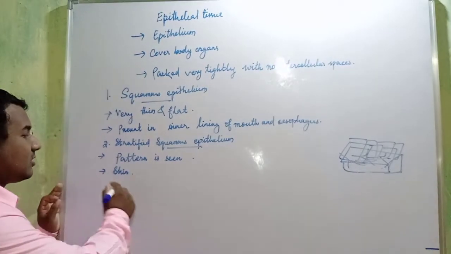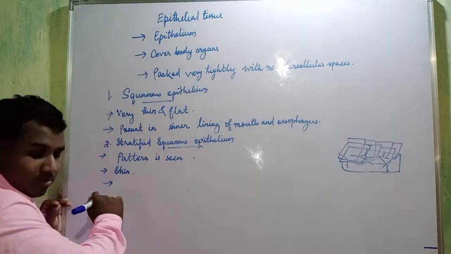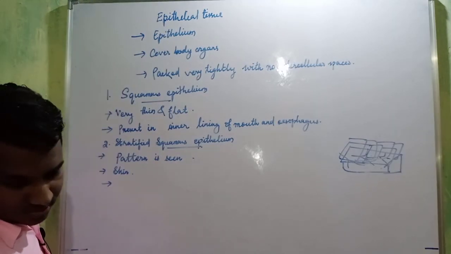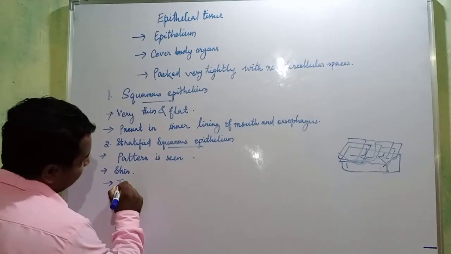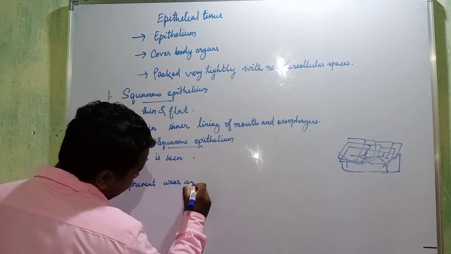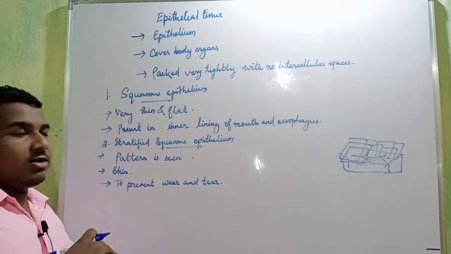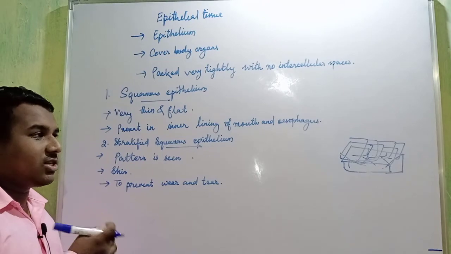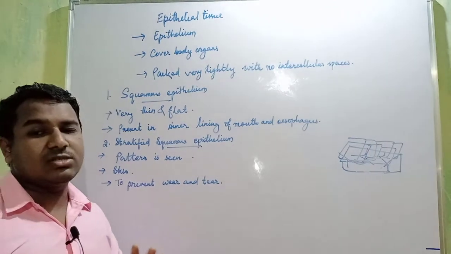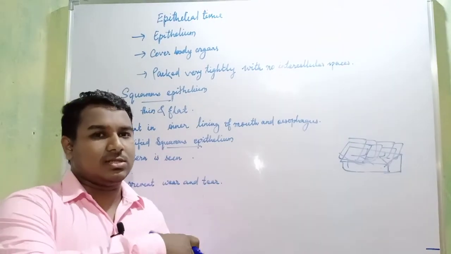So its function is to prevent wear and tear, because when we are fighting or when we are falling somewhere, then our skin comes out. Okay, generally it comes out, but after 1 or 2 days again new skin comes. This is happening because of this stratified squamous epithelium, because they are placed in layers.